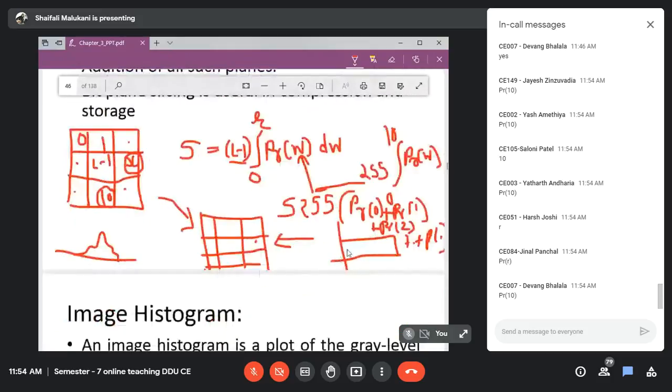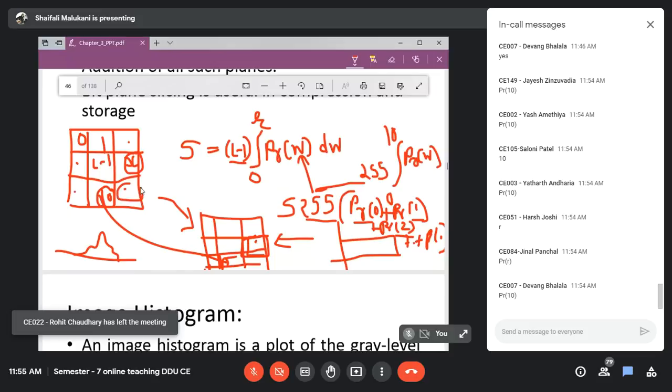So now, what I will do is check the probability of occurrence of 0, plus the probability of occurrence of 1, plus the probability of occurrence of 2, and in that way sum them all up to 10. I will multiply with 255 and I will get some value. That value I will place here, because it corresponded to this 10.